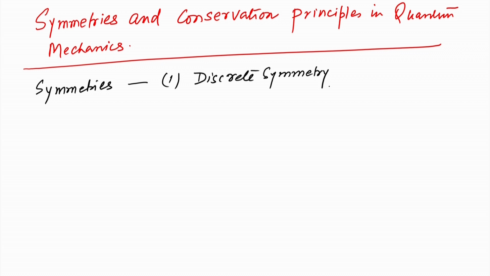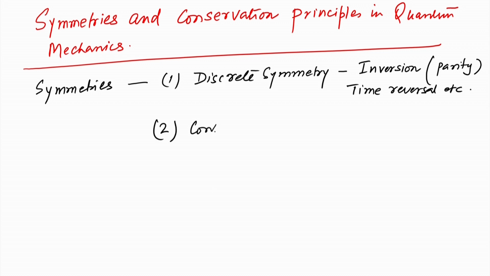For example, inversion, which is known as parity, which we will discuss, and maybe time reversal, etc. Whereas, there are other examples of continuous symmetry, such as rotation and other things, such as translation, etc.